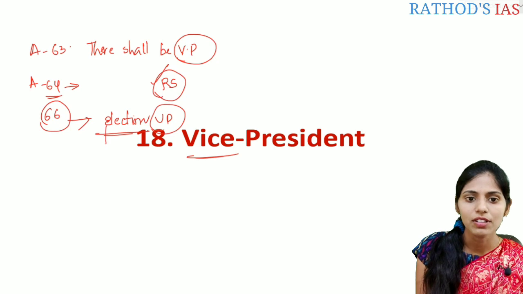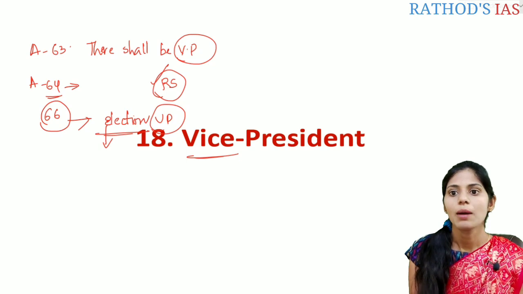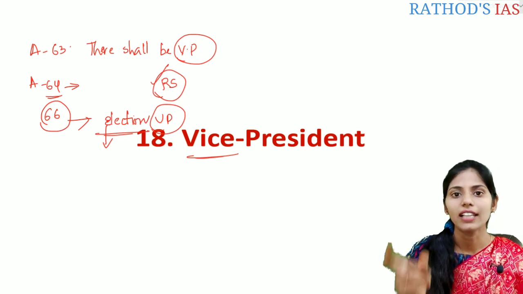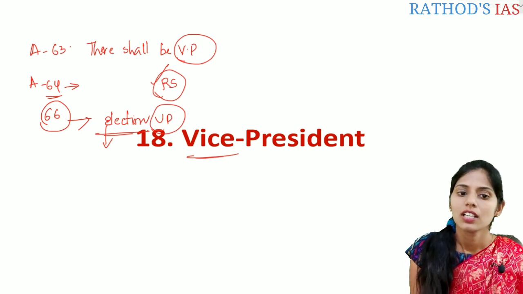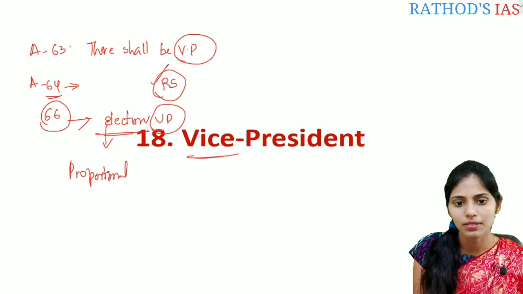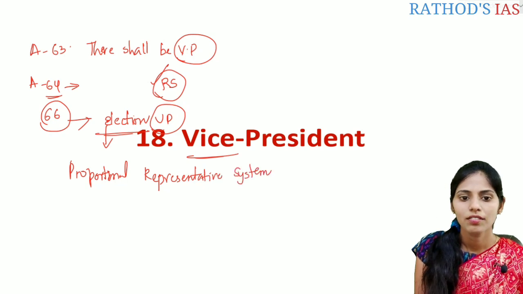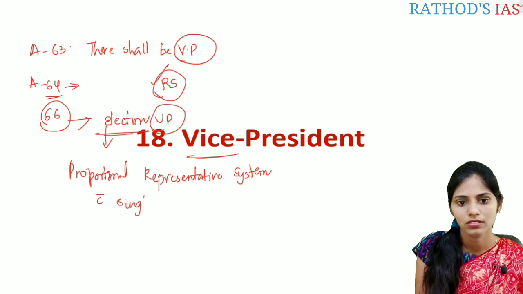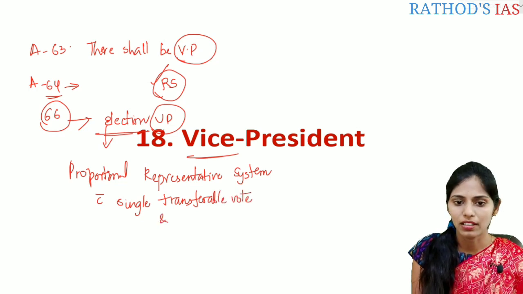So this Vice President will be elected indirectly by the people, mainly through the proportional representation system, by the single transferable vote, and that too with the secret ballot system. So the election manner is proportional representation with single transferable vote, and with a secret ballot.